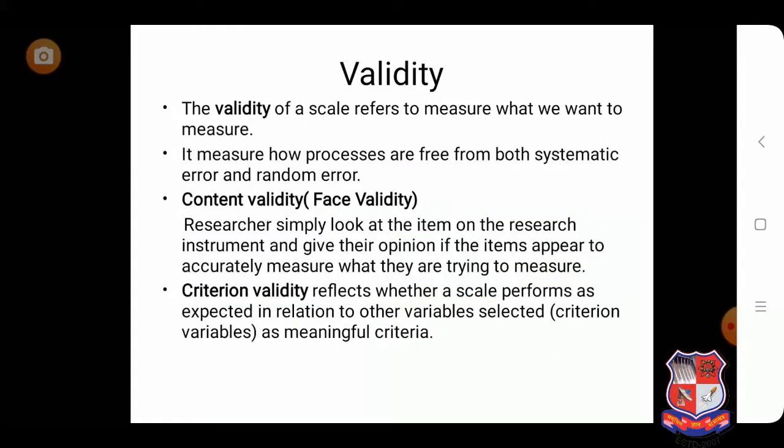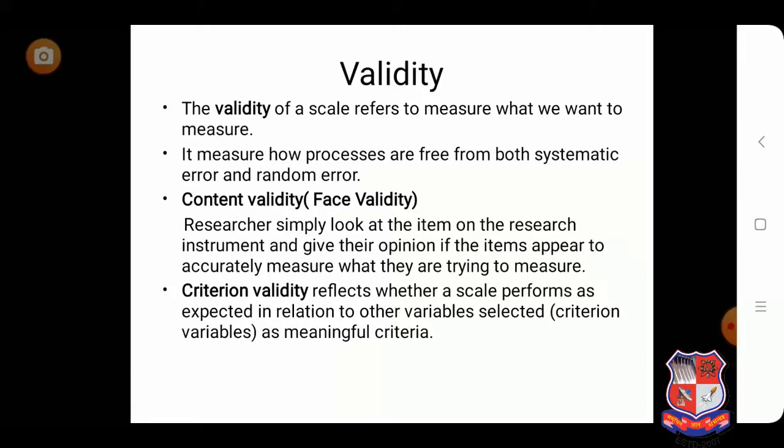First, we will talk about content validity. Content validity is where researchers simply look at the items on the research instrument and give their opinion on whether the items appear to accurately measure what they are trying to measure.